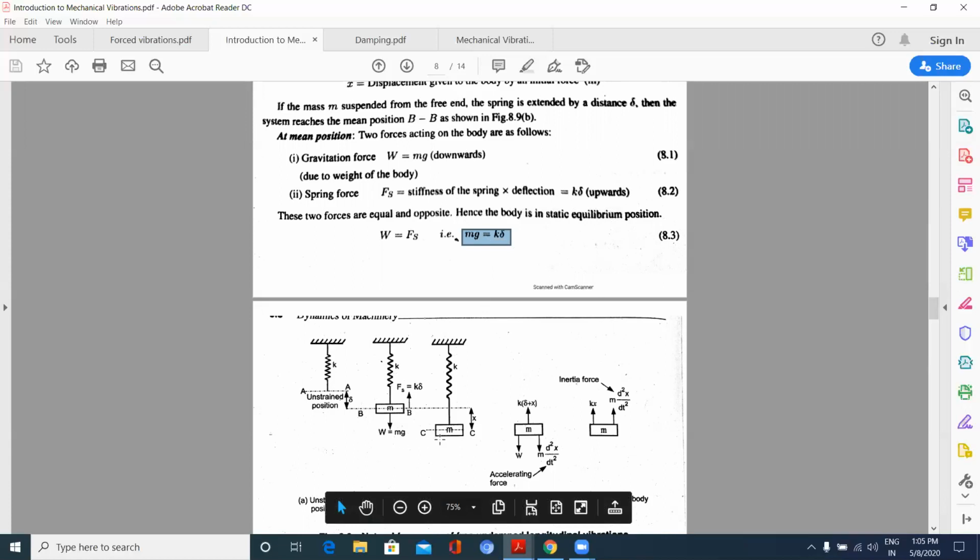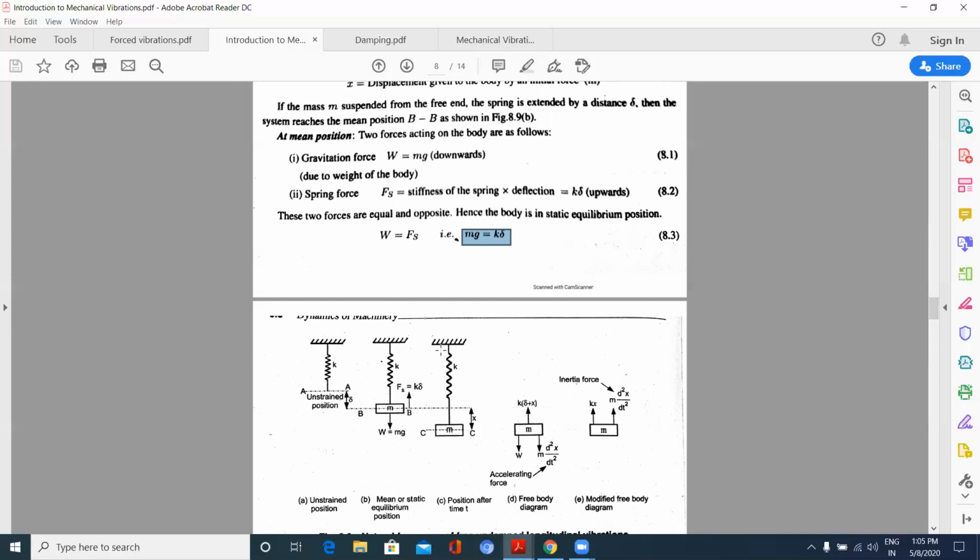So now if I disturb the mass from this position, after balancing with mg and K delta, by a longitudinal distance x, or if I pull the mass m by distance x, what are the forces acting on it?